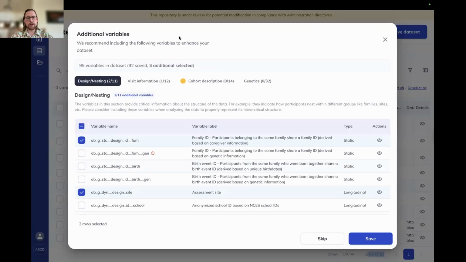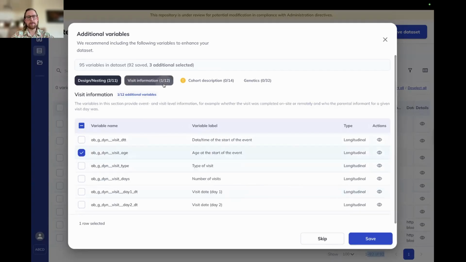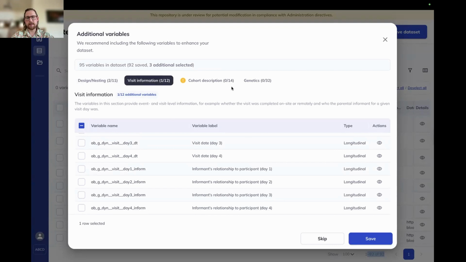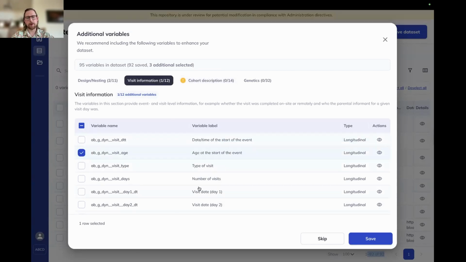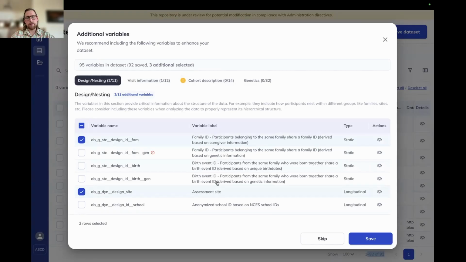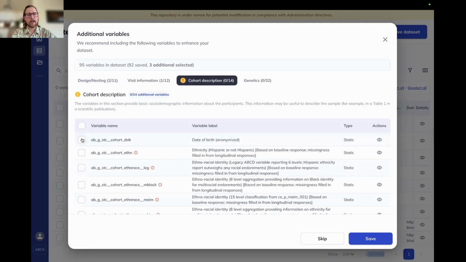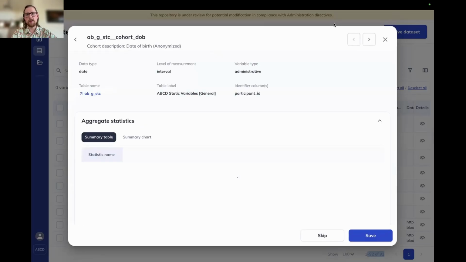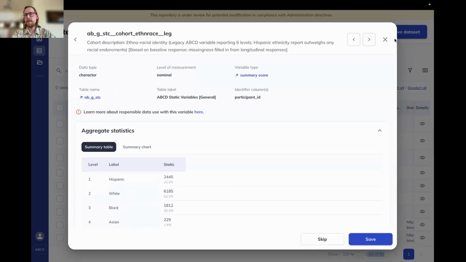And from here, we're going to get an additional variables pop-up. These are all variables that have been identified by the study experts as being useful for any data set, regardless of what your question is. They'll have some pre-selected out for you, so you can see that they've selected some key ones that they think any data set would find useful. For example, the age at the start of the visit, the family ID, the assessment site, things like that. If you are wanting to use any of these variables, you can go ahead and click and select any of them. You can look at the details view to learn more about them, toggle through them.